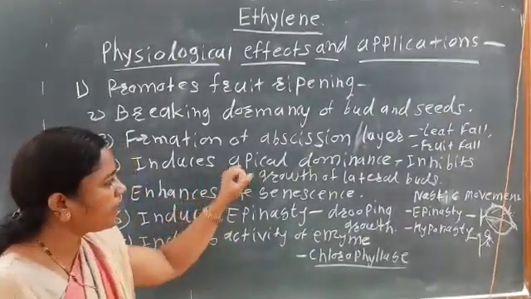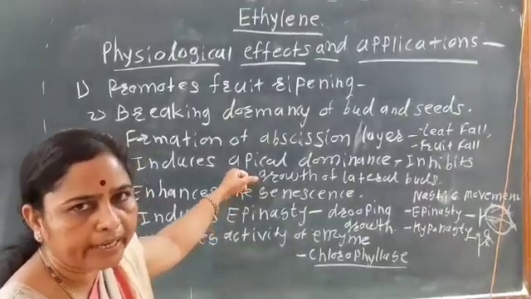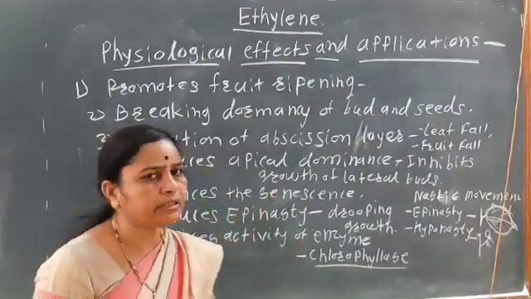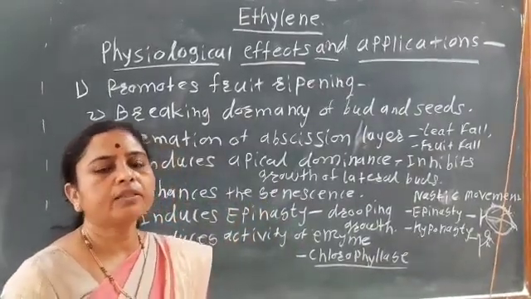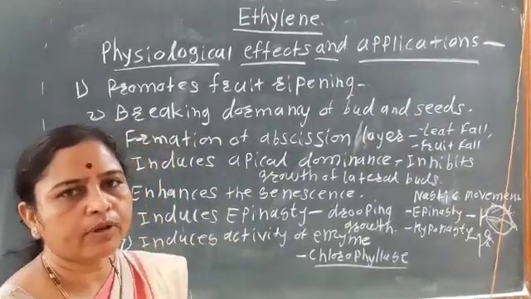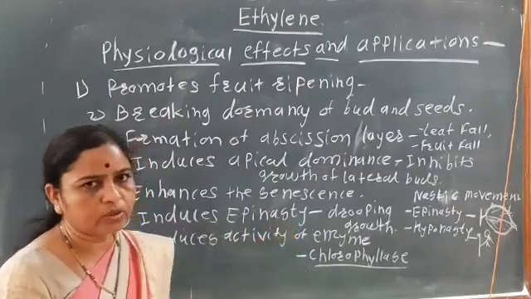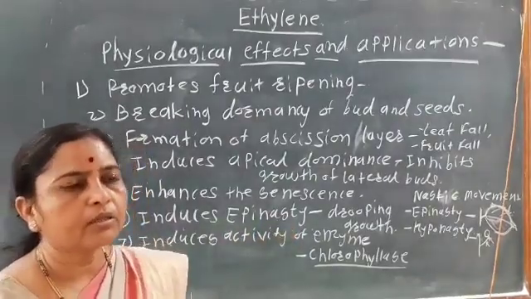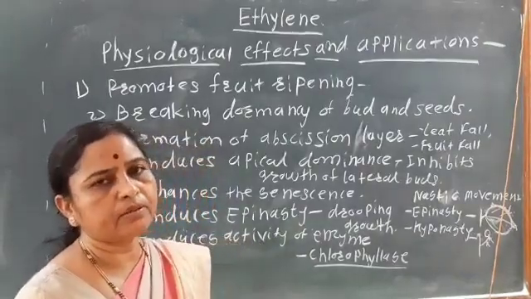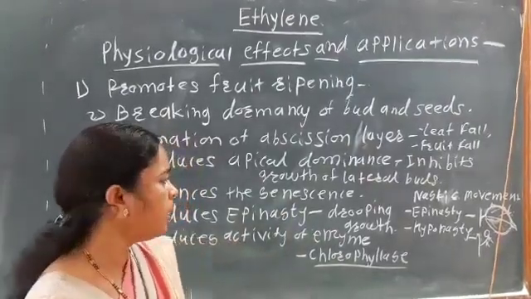Then it induces apical dominance, that is it reduces the growth of the lateral buds or branches. Then it enhances senescence, due to which aging of the leaves, fruits or flowers takes place. Then it induces the epinasty, known as the drooping growth. So here the growth of the upper part of the leaf takes place, and due to which the downward growth occurs.